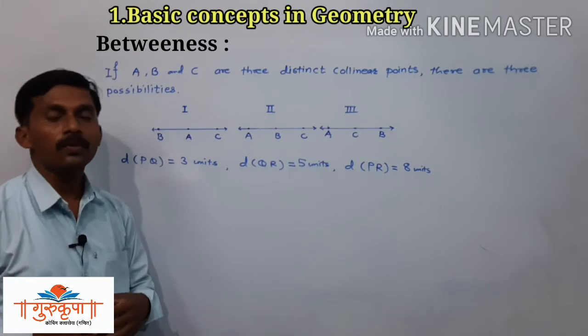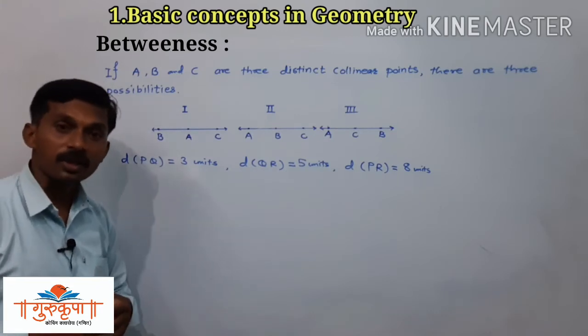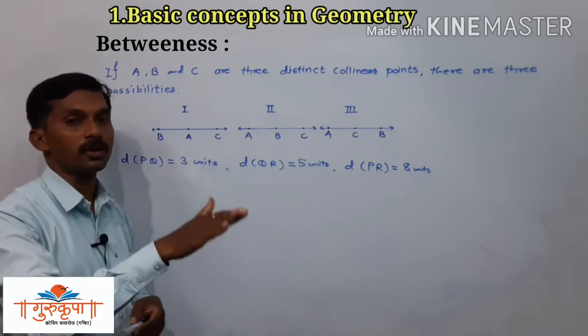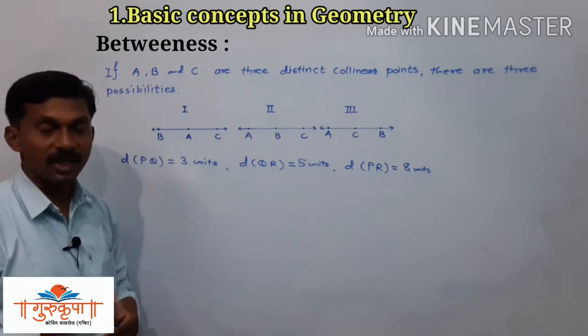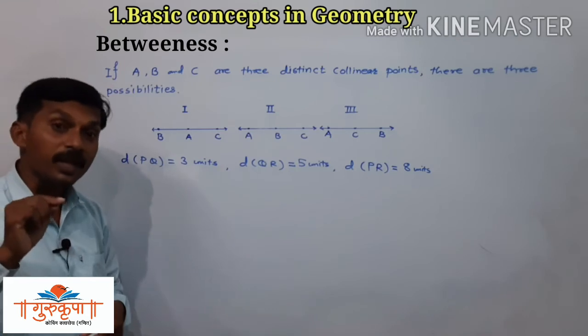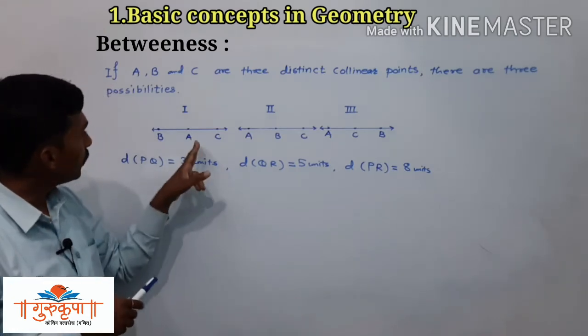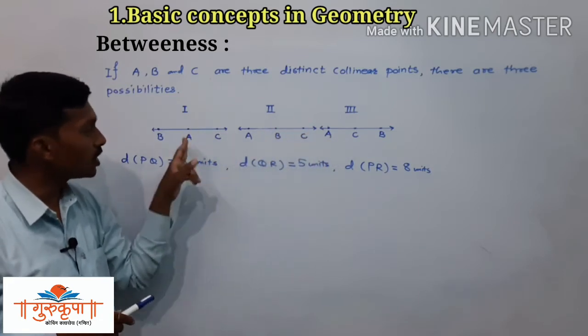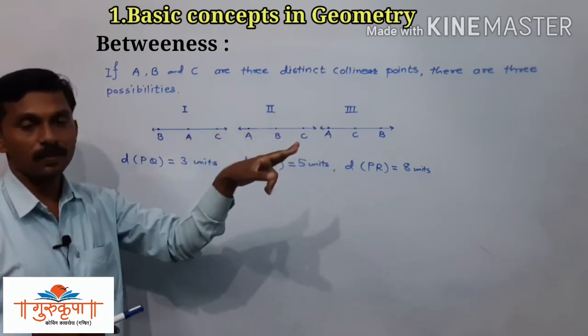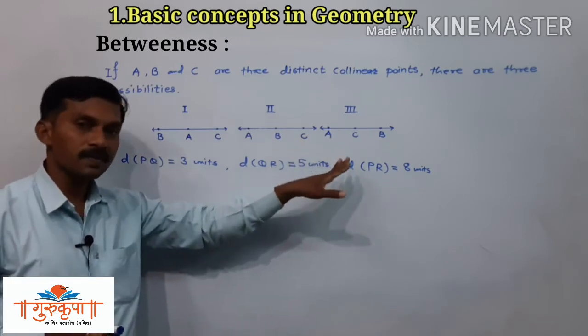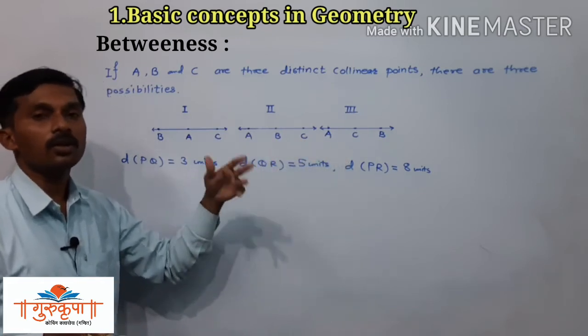Now we have to decide whether the given 3 points P, Q and R are collinear or not. That we have to decide first, and if they are collinear, then we have to find which possibility out of these 3 they follow.